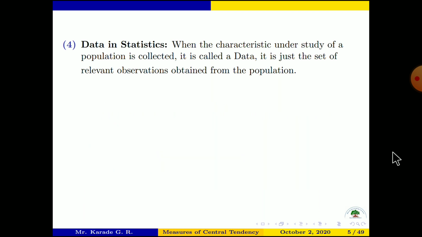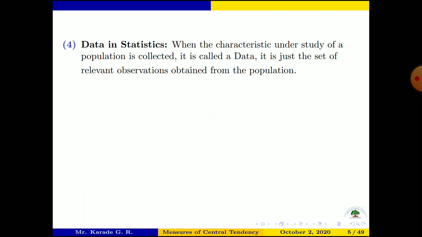Now we will learn about data in statistics. What is data in statistics? In the above example we saw the population of students in the class.